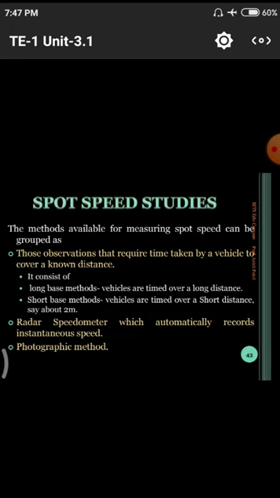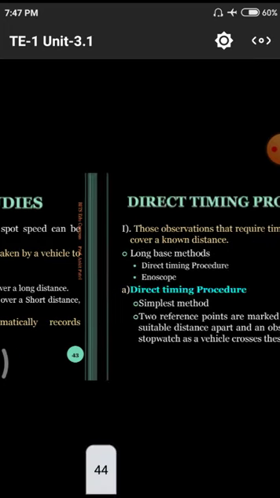Next one is the photographic method. In this photographic method, as we previously discussed with CCTV footage, we calculate data. That means for a particular length, which vehicles are moving on a particular place. All those things we measure by using CC cameras and other footage methods.